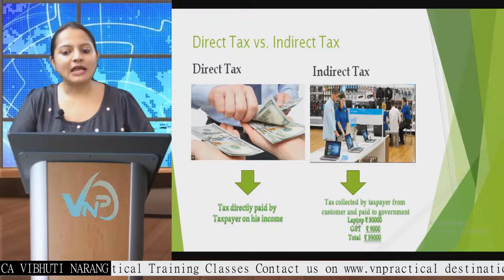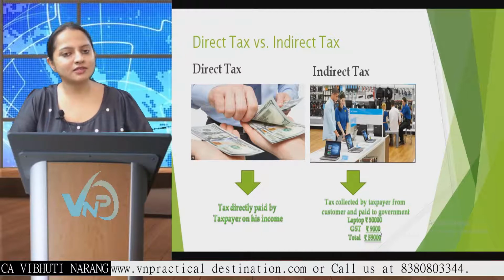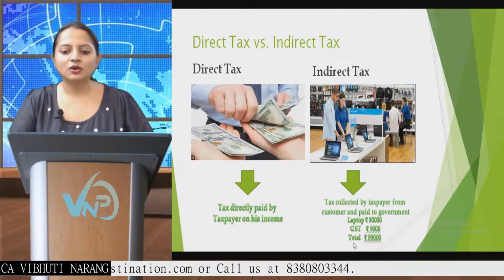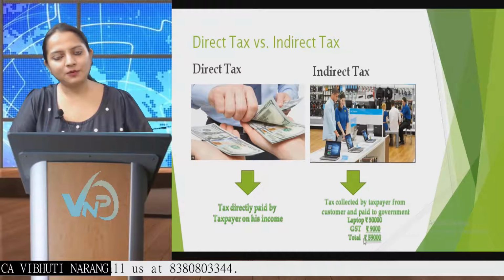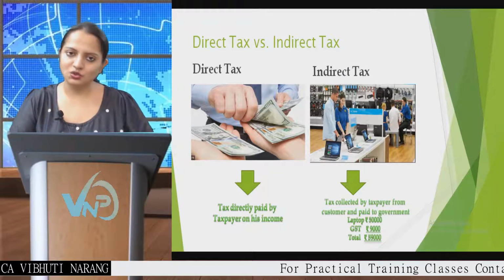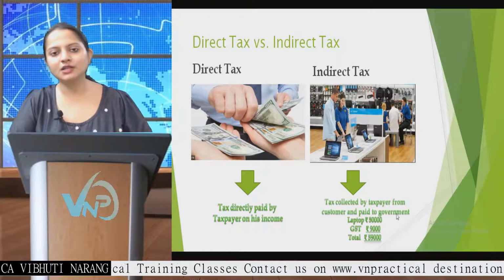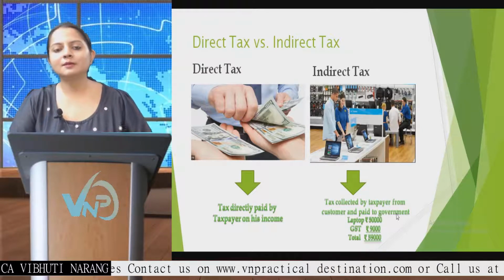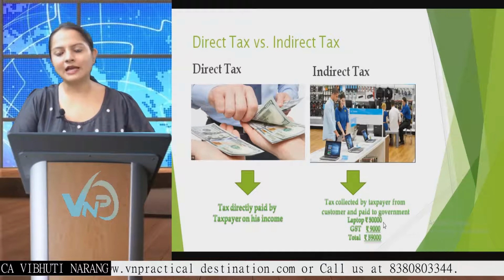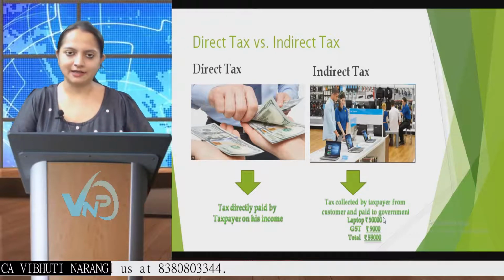For example, the laptop was 50,000 rupees and the GST charged on the laptop was 9,000 rupees. So the total amount of the laptop turns out to be 59,000. So the tax is collected by the taxpayer from the customer. Now the taxpayer is the showroom person who will be paying tax on behalf of the customer to the government. So whenever there is a middleman or a third party involved and the tax is not directly paid by the taxpayer, then it is known as indirect tax.